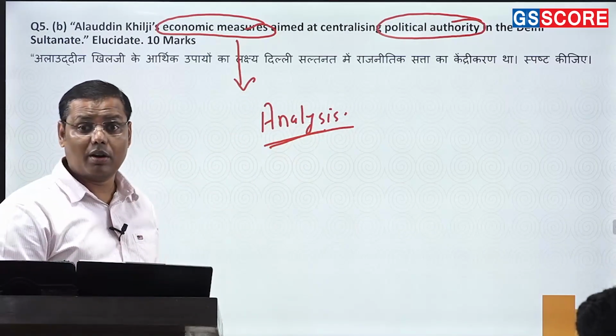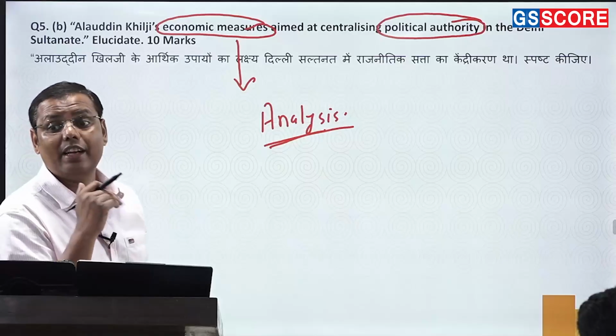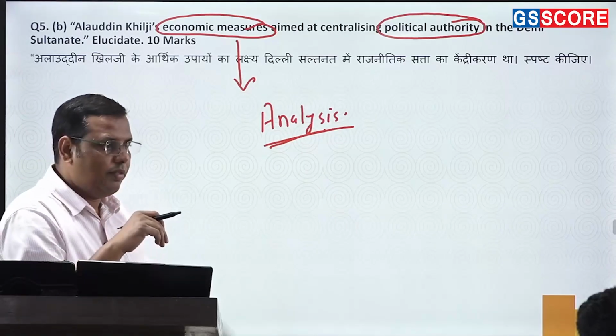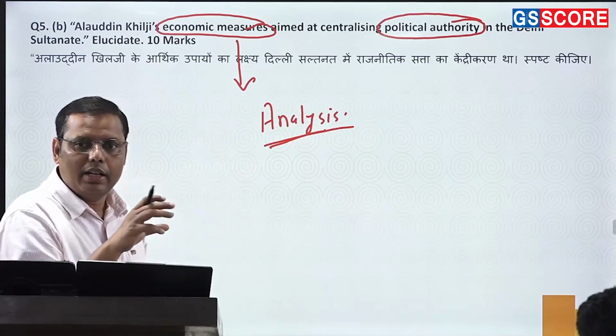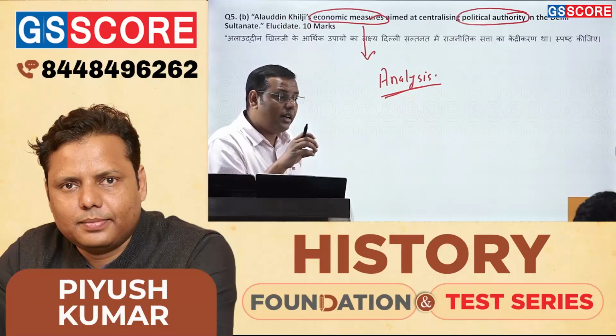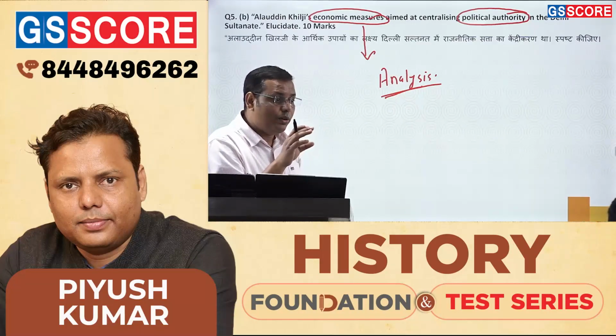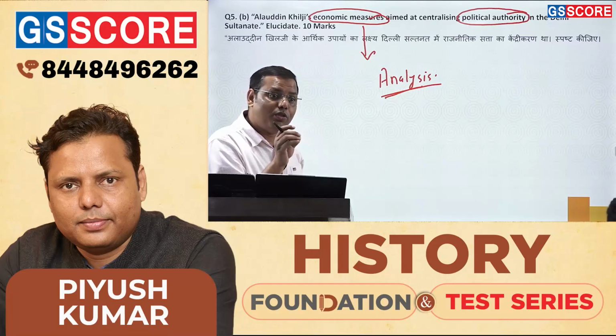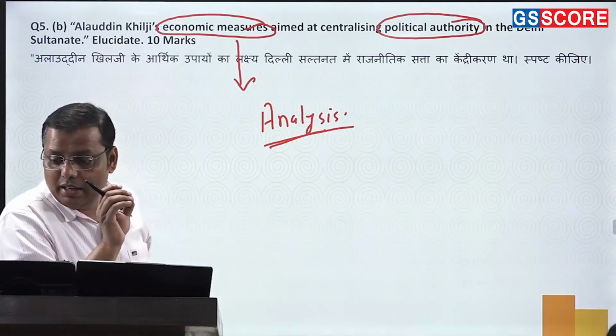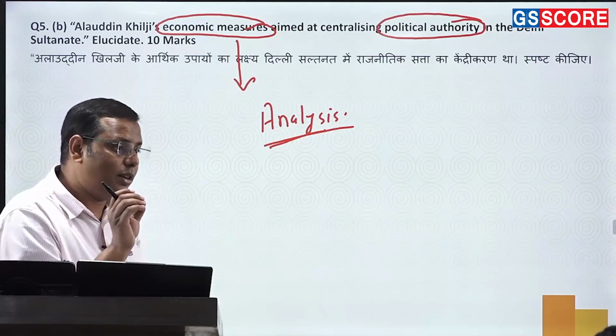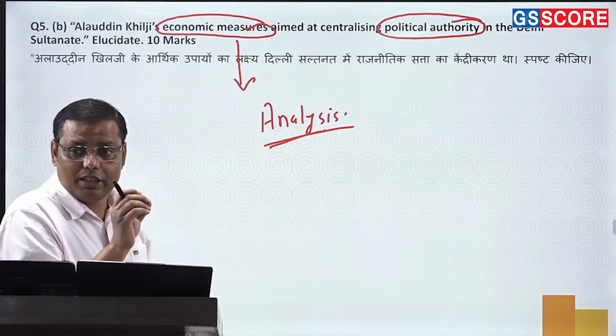Not only did he want to control the Iqtidas, but even the intermediaries also. As Barni writes, in fact you should definitely mention Barni here. Barni writes that he was even interested in controlling the power of the intermediaries like Rai, Rana, Rawat and all, right? And you know that a couple of restrictions were imposed over them also. Now they could not keep anything extra, और कहते थे कि जिसके पास भी थोड़ा एक्स्ट्रा मिल गया उसको बहुत सीवियर पनिशमेंट देते थे.